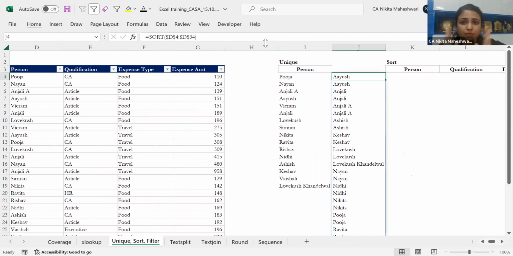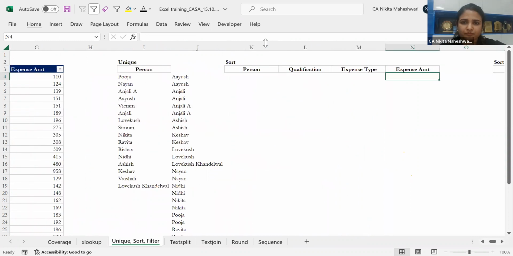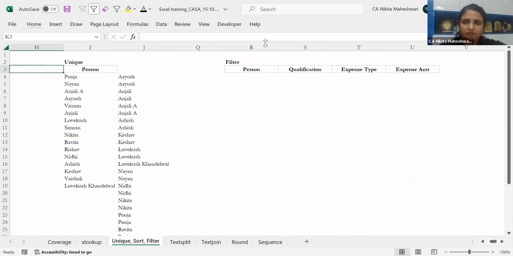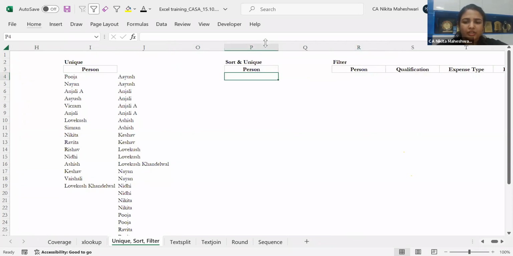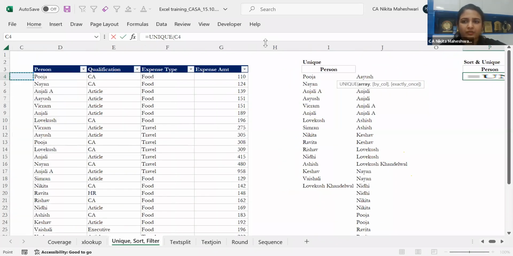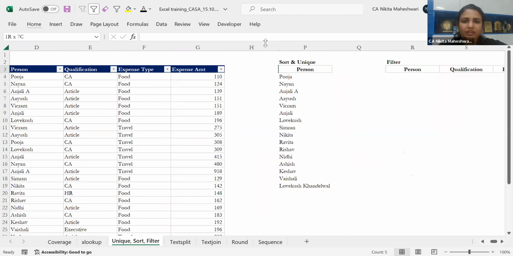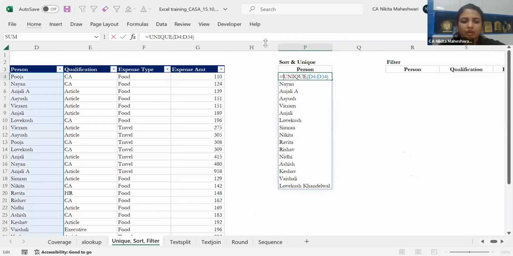If I combine these two functions, unique and sort, let's see what happens. Let me first put the unique function. I want the unique names over here. I got those unique names. Now I'll simply put the sort function in front of it.